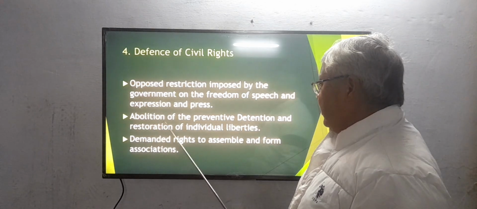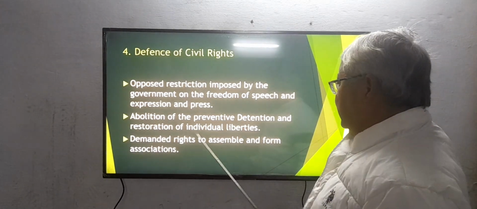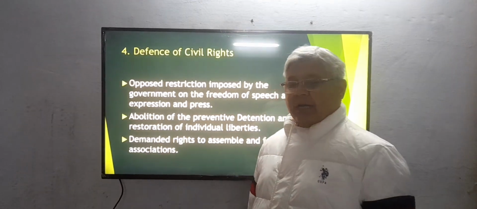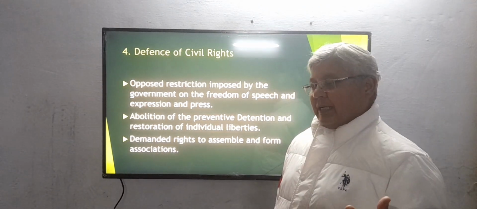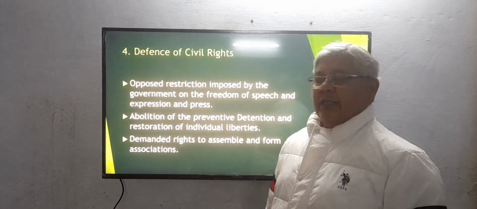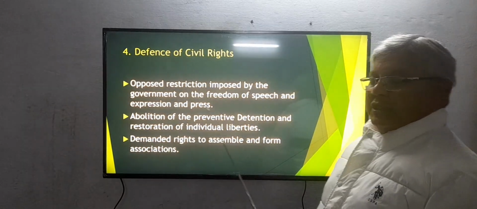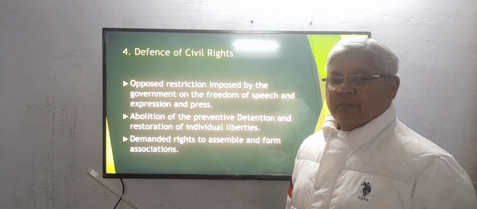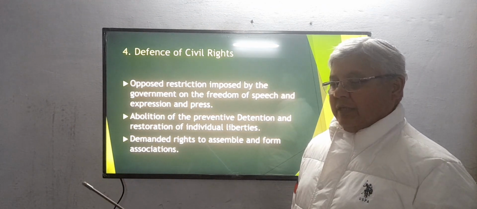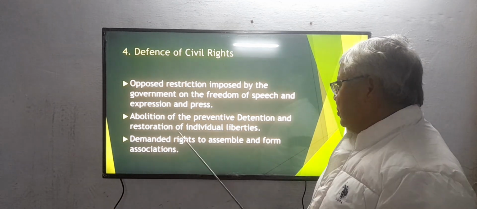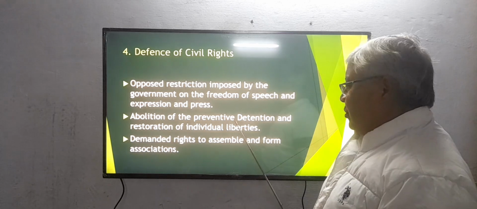Next of their demand was abolition of preventive detention and restoration of individual liberties. Many a time the British thought that people might create some problem for them, and to avoid this, what were they doing? They were doing preventive detention, detaining people just as a preventive measure, keeping in mind that they might create problems. So Indians wanted that this should be stopped.